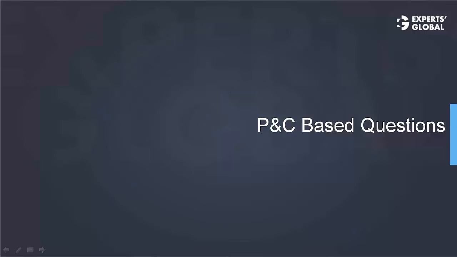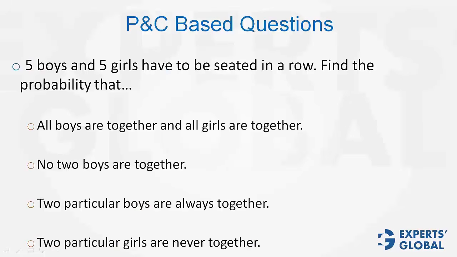Now let's look at some permutations and combinations based probability questions. Look at this one. There are 4 parts to this question. Please pause the video and solve it yourself. This requires knowledge of permutations and combinations. I hope that you have seen the P&C video earlier. The denominator in all the questions will be the total number of cases, which is 10 factorial. So the first question, denominator is going to be 10 factorial.